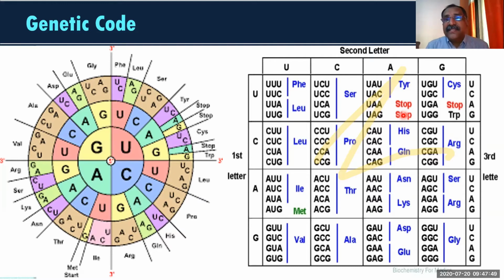That means these 3 nitrogen base combinations, UAA, UAG, UGA, we can call codons. And wherever you observe these 3 codons, there is no corresponding amino acid, so the protein synthesis will get stopped. So these three codons are called nonsense codons. Vishal, is it clear to you now? These three codons are called nonsense codons because no amino acid is represented. Okay.